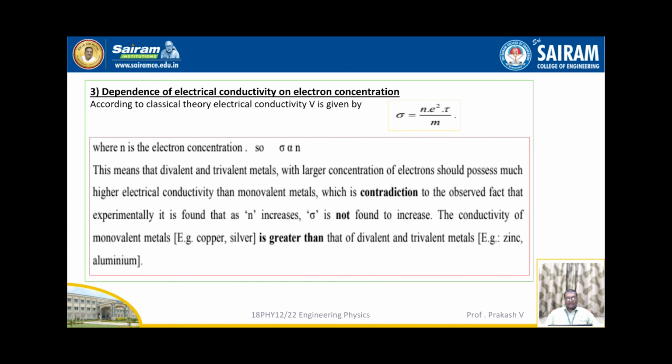So as per this, sigma is proportional to N. This means that divalent and trivalent metals with larger concentration of electrons should possess much higher electrical conductivity than monovalent metals, which contradicts the observed fact that experimentally, as N increases, sigma is not found to increase. The conductivity of monovalent metals, for example copper or silver, is greater than that of divalent and trivalent metals, that is zinc and aluminum.